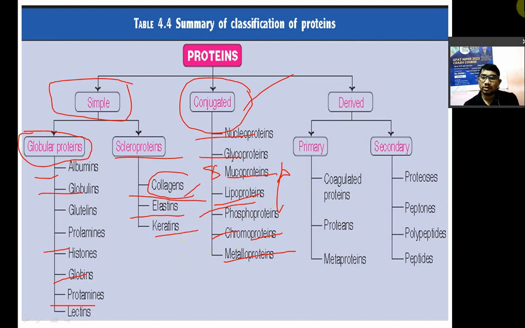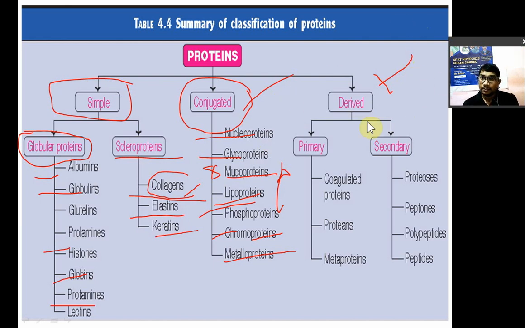Then derived protein, they are nothing but the hydrolytic product of your simple and conjugated protein. अगर जो पहले दो है conjugated simple, उसका हाइड्रोलिसिस करेंगे, उसका डिग्रेडेशन करेंगे, उसका कोएगुलेशन करेंगे, उसका डीनेचुरेशन करेंगे. So they are the degraded, denatured, coagulated product of your simple and complex protein. Conjugated protein also known as complex protein.